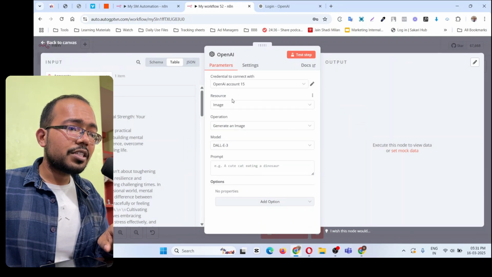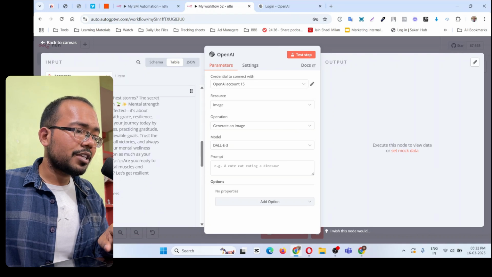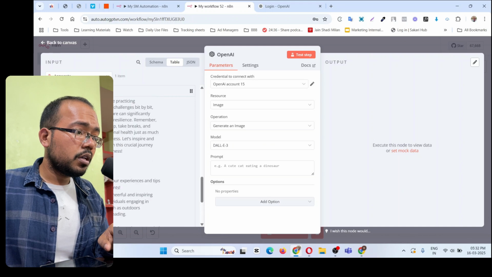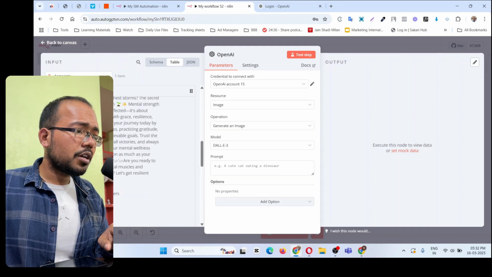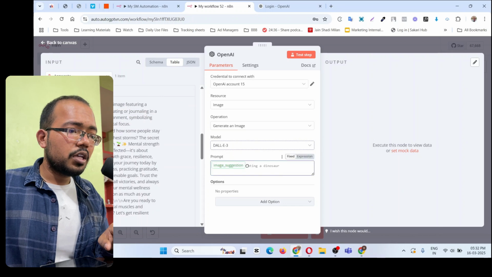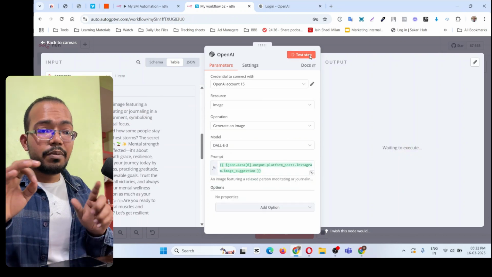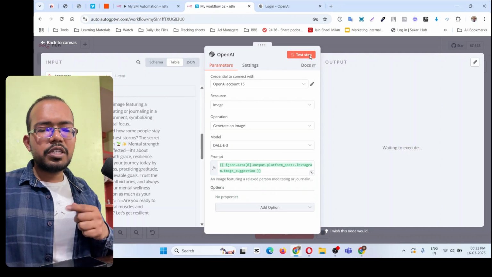In this, keep it as it is till here. In the prompt, you have to search for the prompt on the left side. So you see this image generation for the Instagram where it is here, images. So I put it over here and this contains this, and I will simply test step right now. So this will convert the image in front of us.